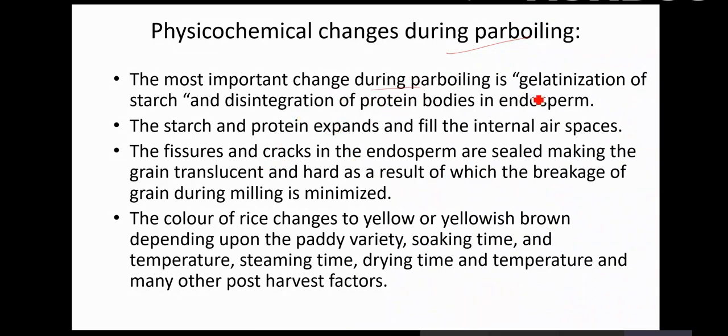So during parboiling, gelatinization of starch will take place, and disintegration of protein bodies in the endosperm. These are very, very important changes that take place due to parboiling. The starch and the protein expand and fill the internal air spaces. As I explained before, in raw rice protein is very little, but there is a lot of starch, around 75 to 80%, and this starch is made up of amylose and amylopectin.